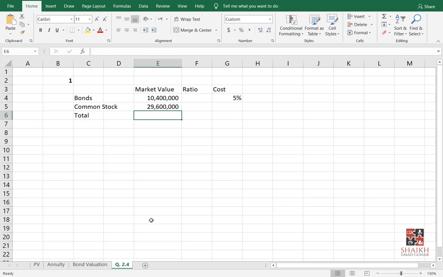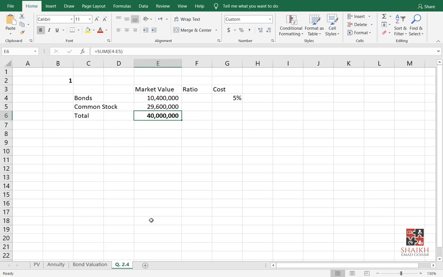If I total it, this is my total capital structure. Again, this is not written in the balance sheet, my friends. In the balance sheet, you will write par value of common stock. Please write yes in the chat box if you know this. In the balance sheet, what do we write? We write par value, not market value, my friends. Market value we are calculating now to get the ratio.